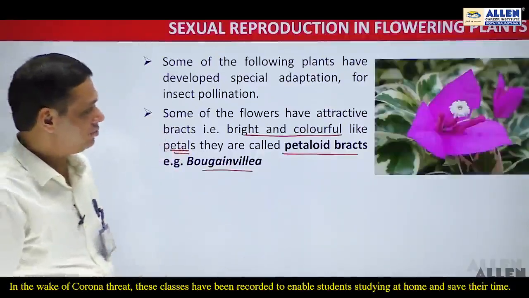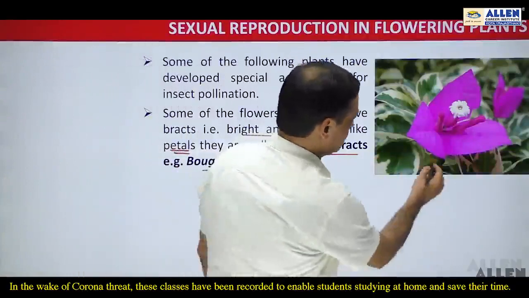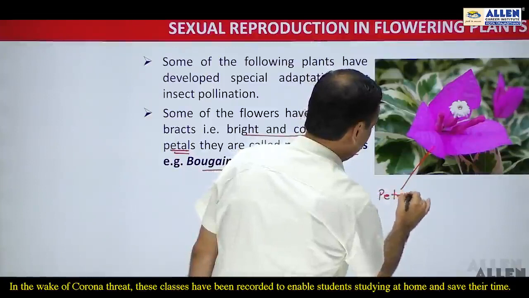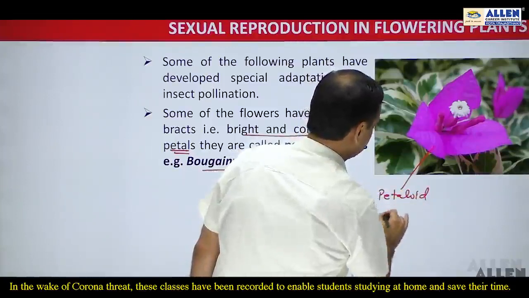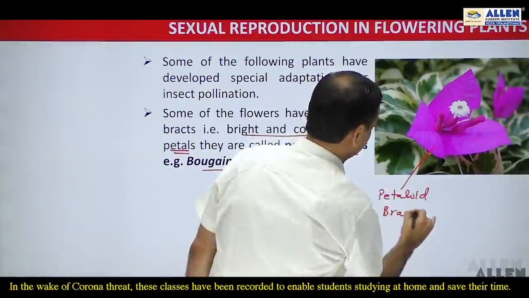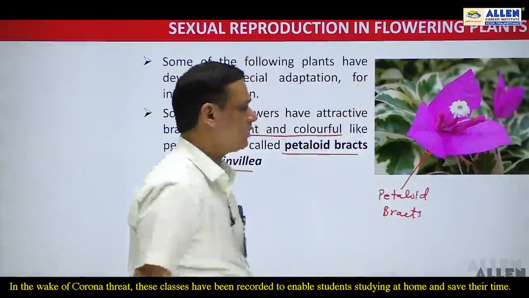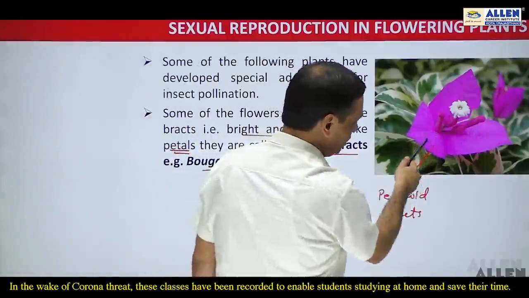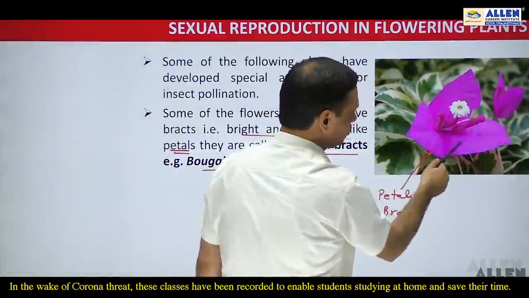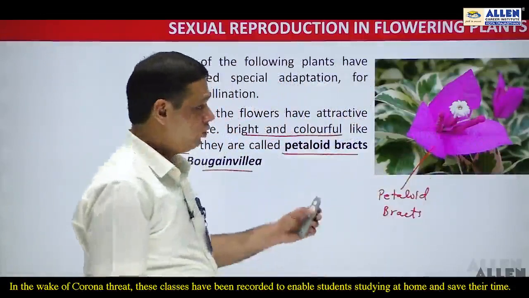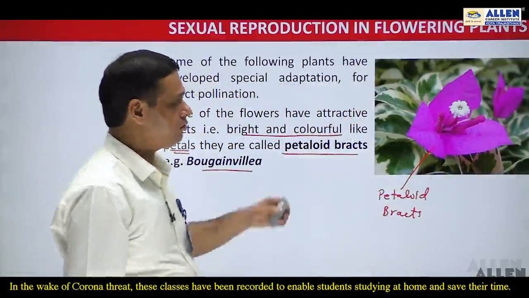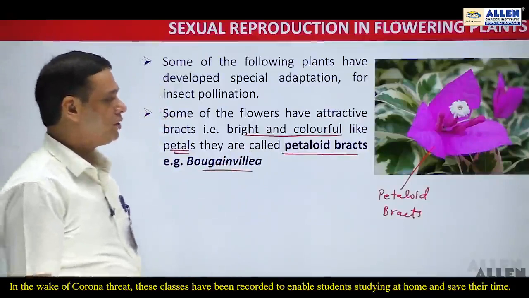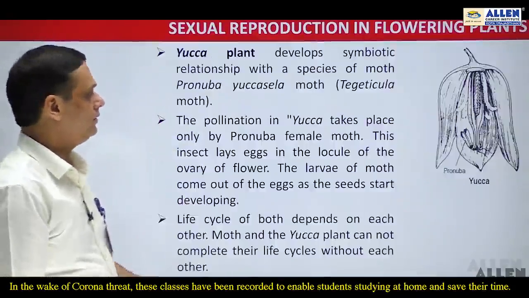This is the diagram which shows the petaloid bracts in case of bougainvillea, and this is the flower. So this is one of the important adaptations in case of bougainvillea.